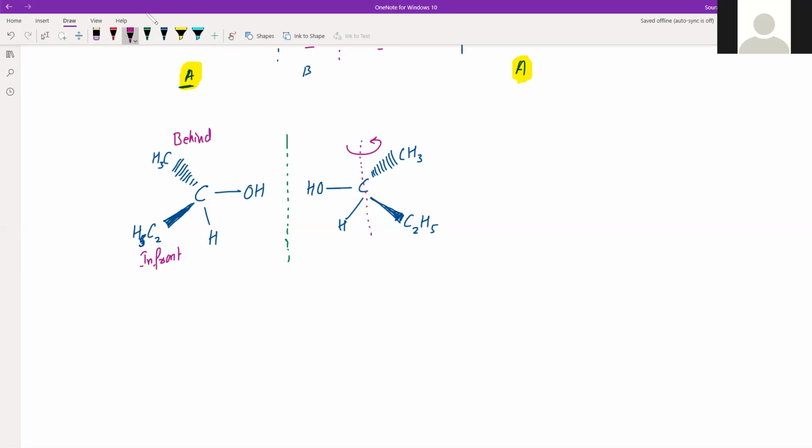But if I'm rotating it by 180 degree, what will happen? The CH3 will actually come to the front, right? So CH3 comes to the front after rotation of 180 degree, and C2H5 will go to the back side.